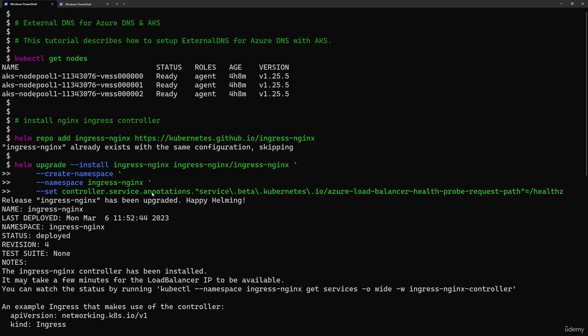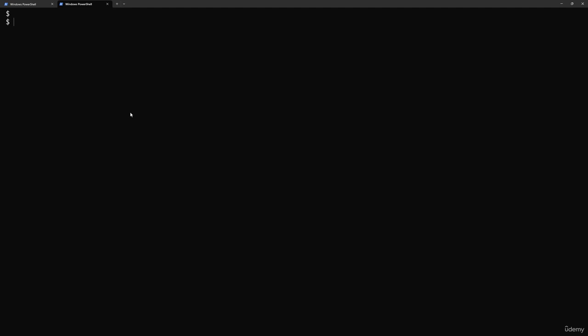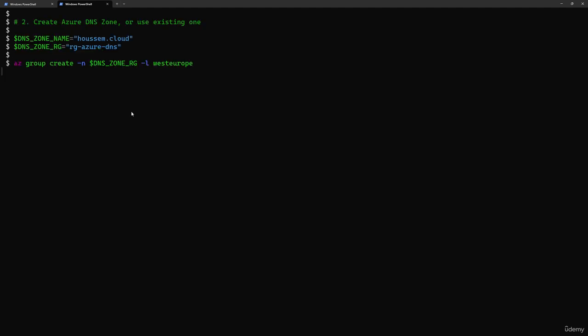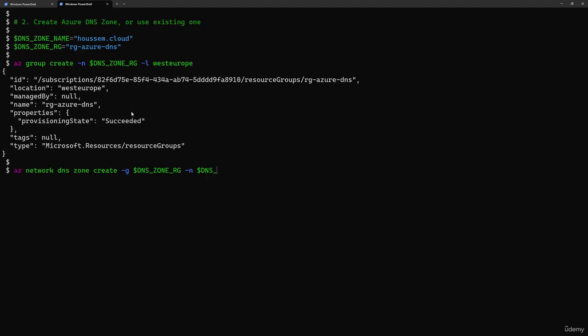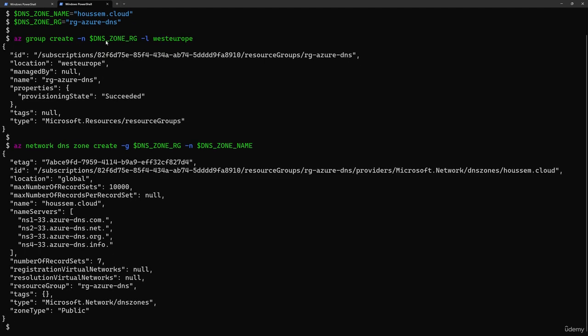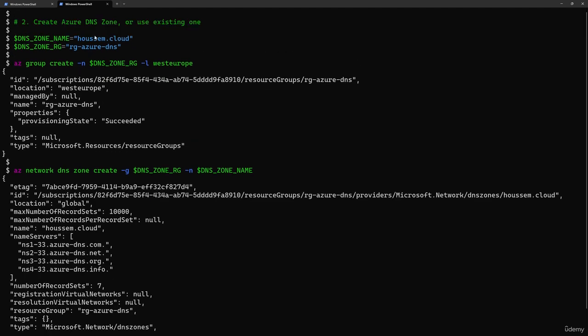After setting up my environment, I'll move next to create a new private DNS zone or a new public DNS zone. Either I can create a new one, or I can reuse an existing one. Actually, I have an existing one that is already mapped to a public domain name, osam.cloud. That is my domain, so I'll use it.